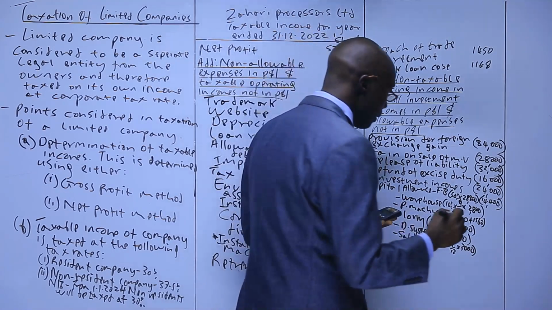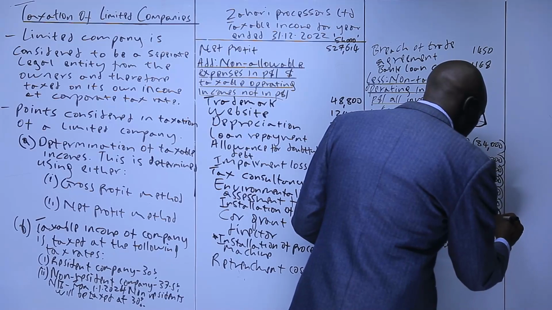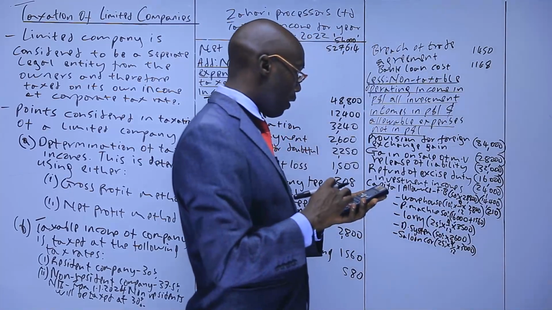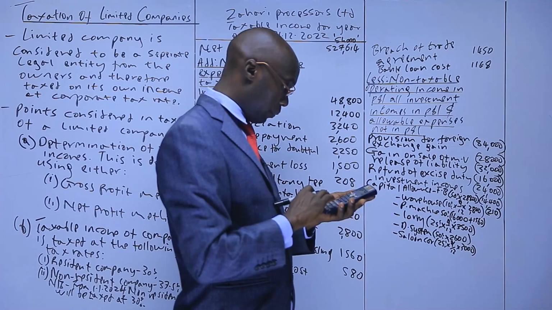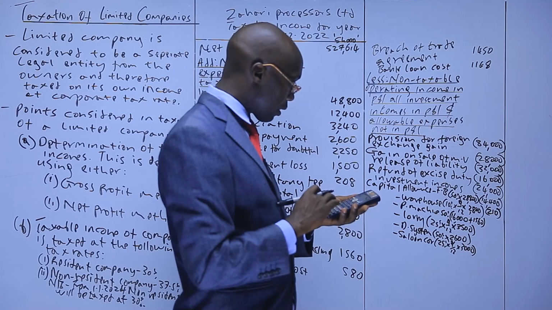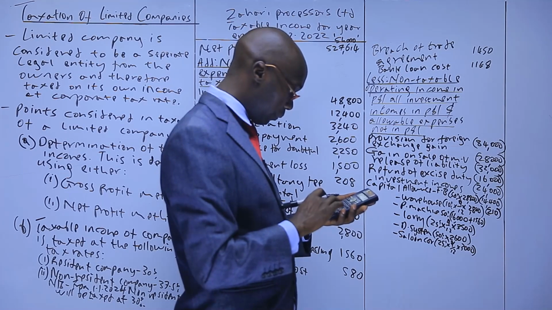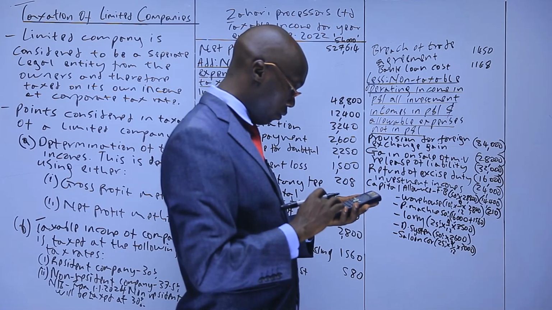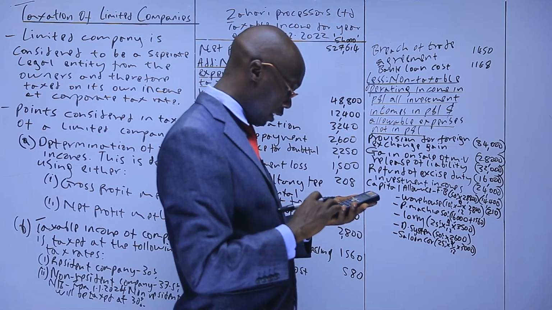That gives us 210. The other one, we add the 16,000, we add 1,560. And then we take 50%.